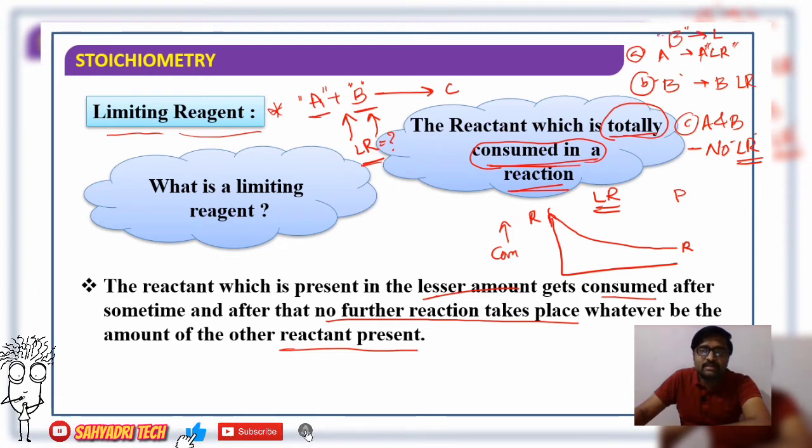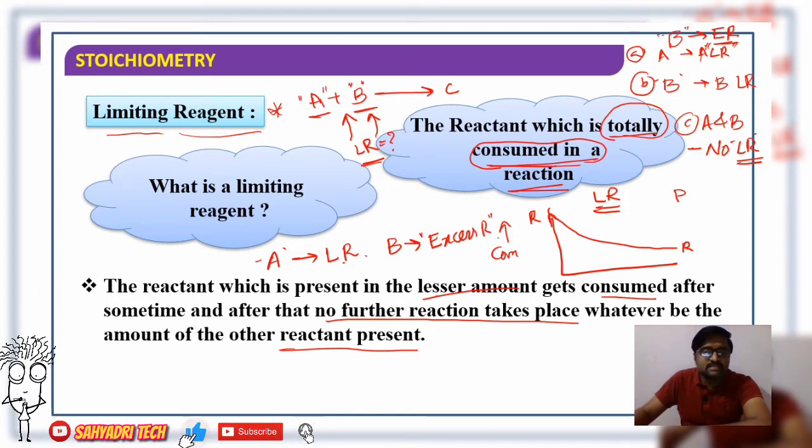Therefore, B is called an excess reagent. So if A is consumed completely, then A acts as a limiting reagent, and B, the other reactant, remains in excess, or part of the B remains unreacted. Therefore, B is considered an excess reagent.